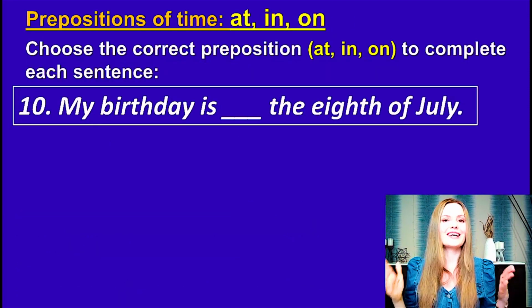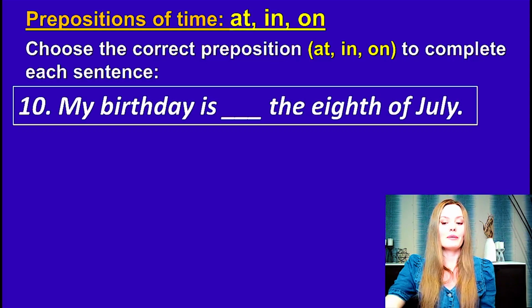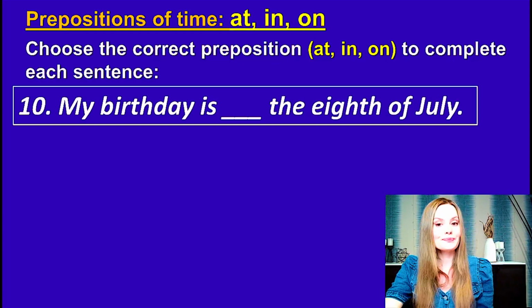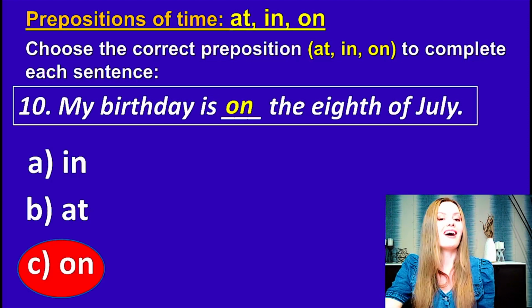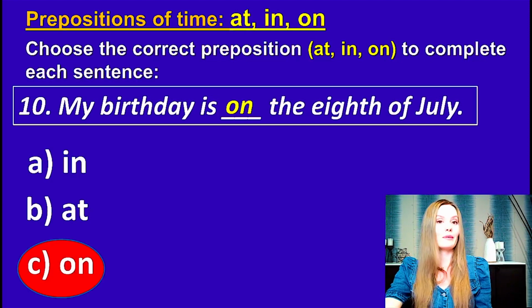And finally, the question number 10. My birthday is in the 8th of July, at the 8th of July, on the 8th of July. So, what's your answer? Of course, on the 8th of July. My birthday is on the 8th of July.